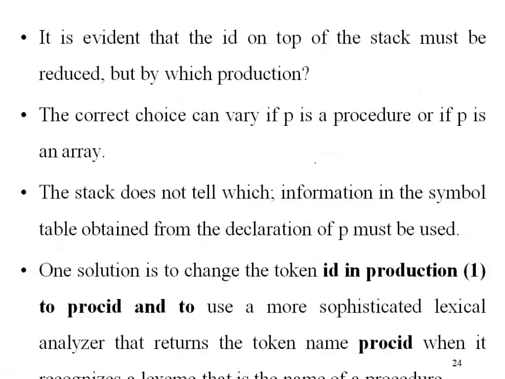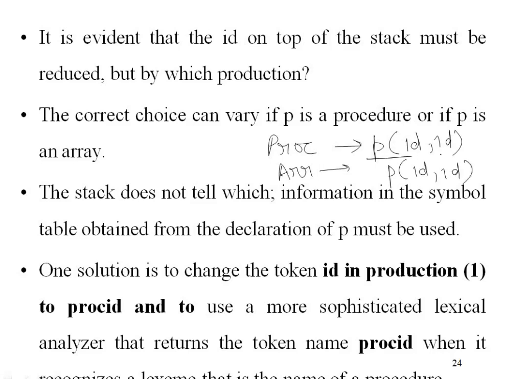Okay, so now id is on the top of the stack. Which production should we reduce it with? Should we consider it as a procedure or as an array? What we reduce with will be on the RHS. Suppose for procedure you have written: procedure derives p(id, id), and for array you have written: array derives p(id, id). Suppose you have written it in this way.